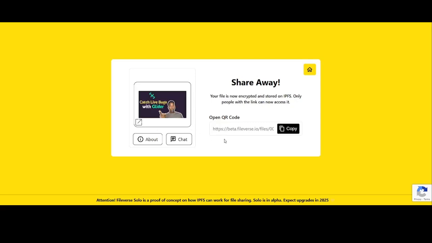You see, it uses IPFS at a low level, meaning everything about this image asset is already stored on chain via IPFS, and you can also share it with people by simply copying this link and sharing it with people.